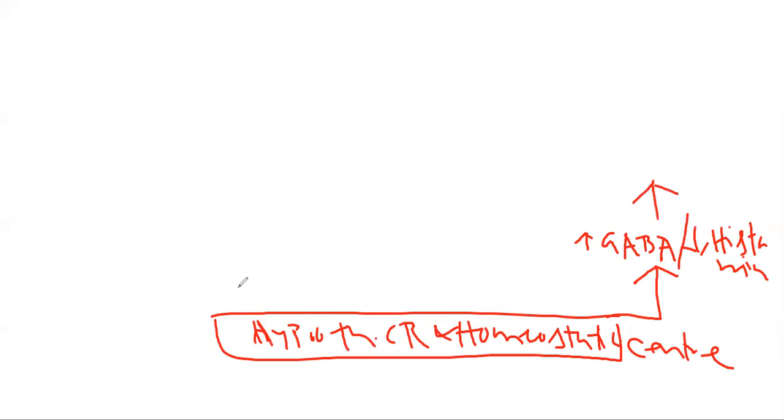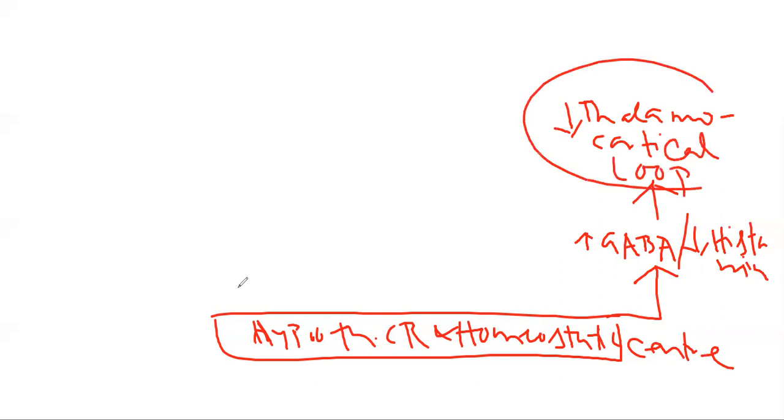Or we can say, if there is increased GABA and decreased histamine from the hypothalamic circadian rhythm and homeostatic center, it will do what? It will deactivate the thalamocortical loop, and that will lead to generation of the non-REM sleep.